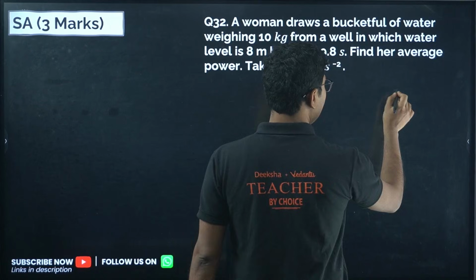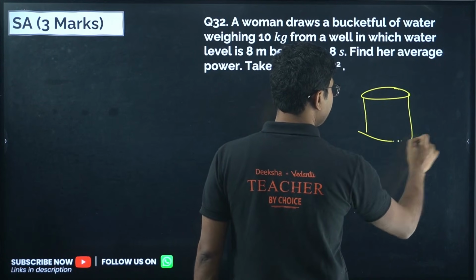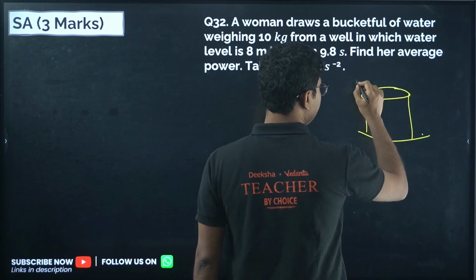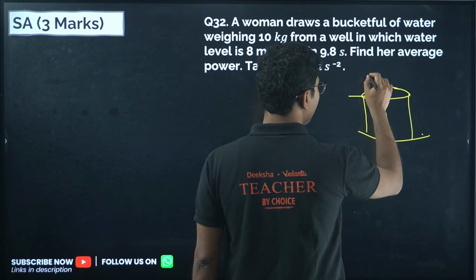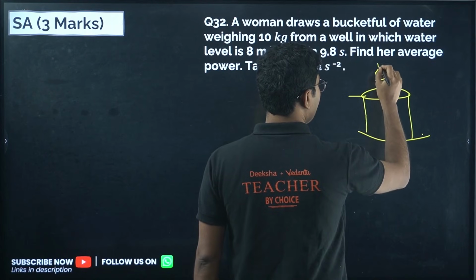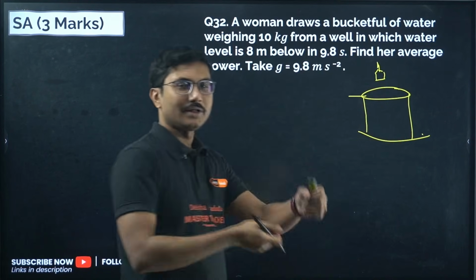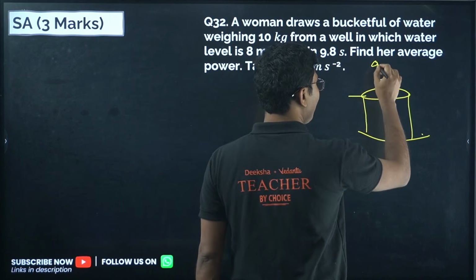A woman is drawing water from a well. So this is the well. She is standing over here and she is putting her bucket. I think many of you have seen how the water is being drawn from the well.